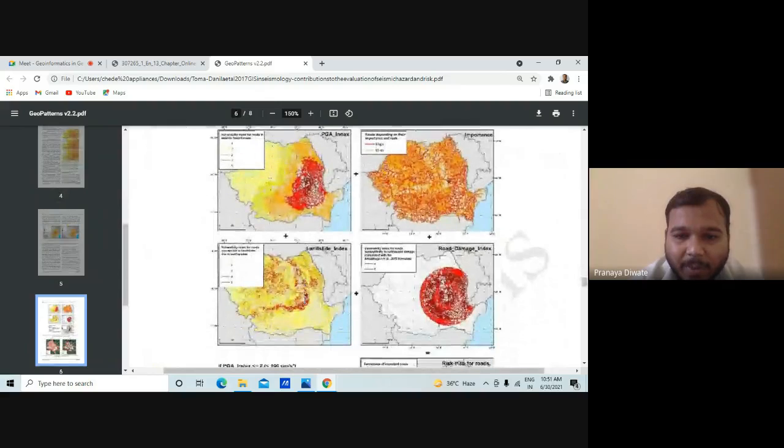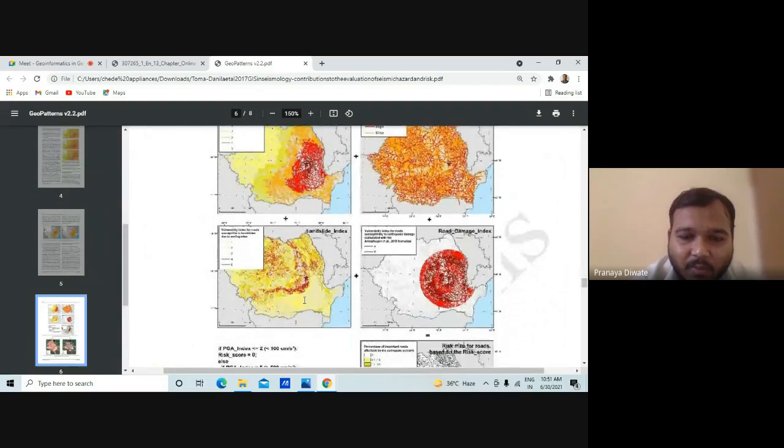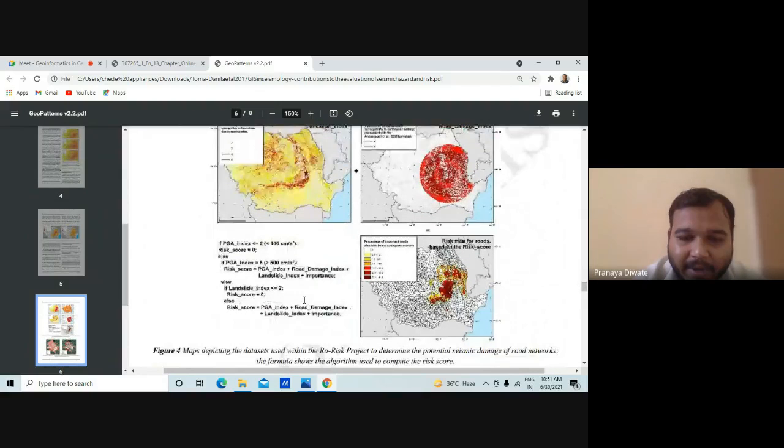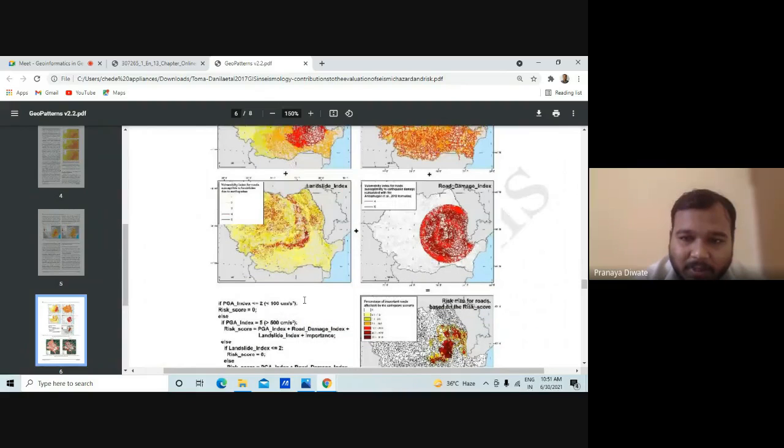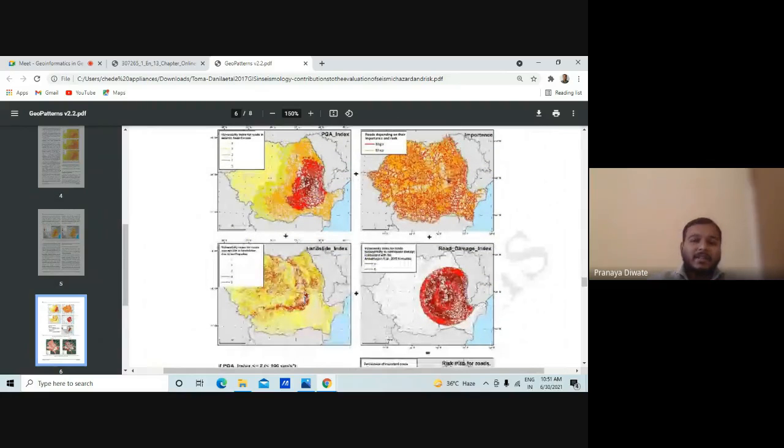So this is a map showing what kind of data sets are used in a project to determine different kinds of disasters. It does not happen that only the earthquake can cause a disaster.